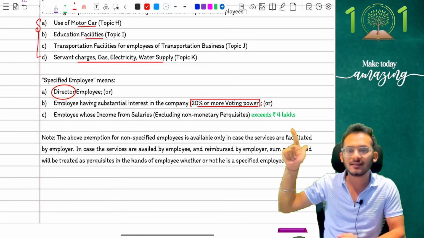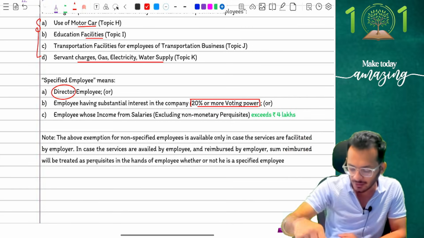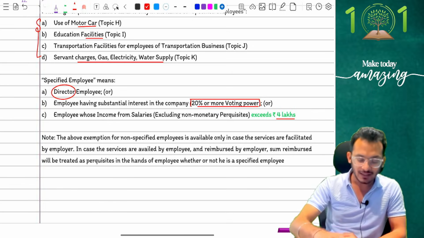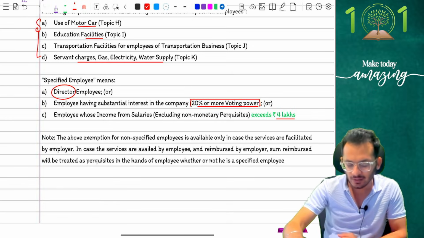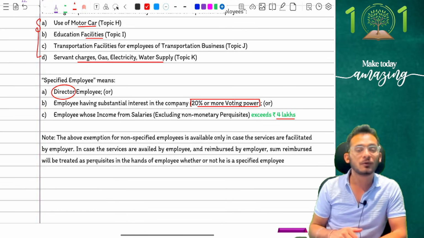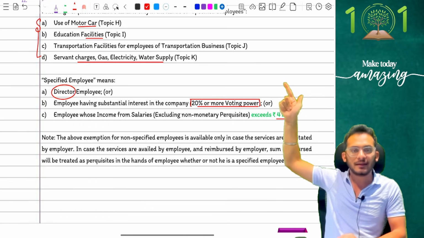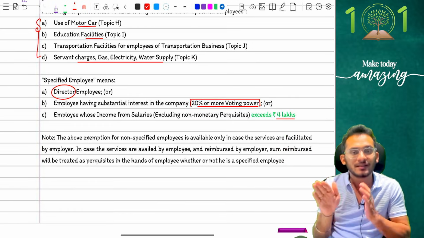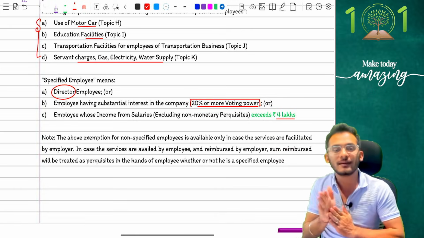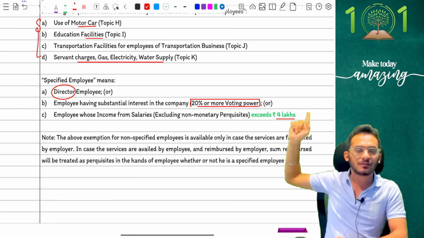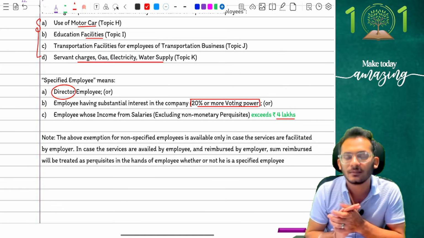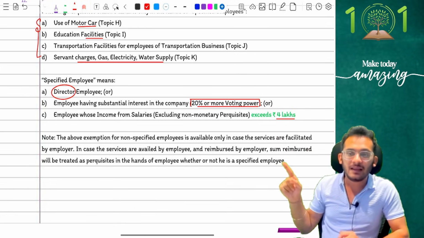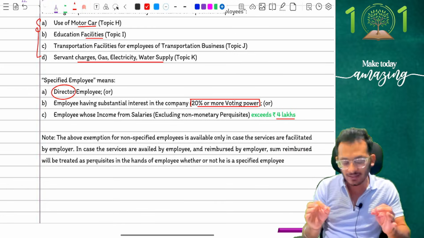To make sure that things become aligned better, this time income tax says the number is now 4 lakh rupees. Which means if your total salary for the year is going to be less than or equal to 4 lakh rupees, then I will exempt the top line items. But if it is not, then I'm going to be taxing those line items, which means now you should have a salary of more than 4 lakhs to be taxed on those items. If your salary is less than 4 lakhs, you will not be taxable for these components. Clear, not clear?